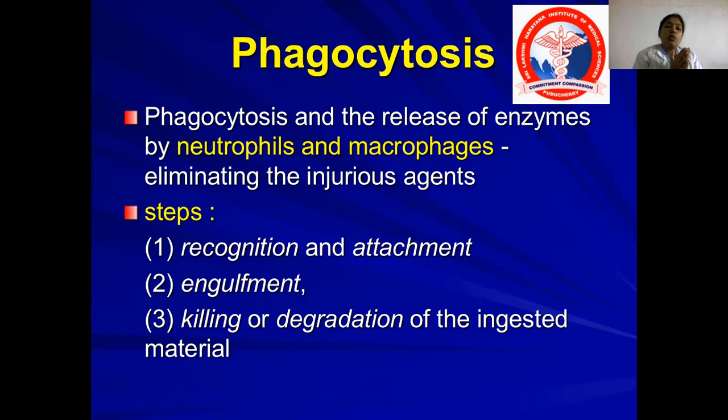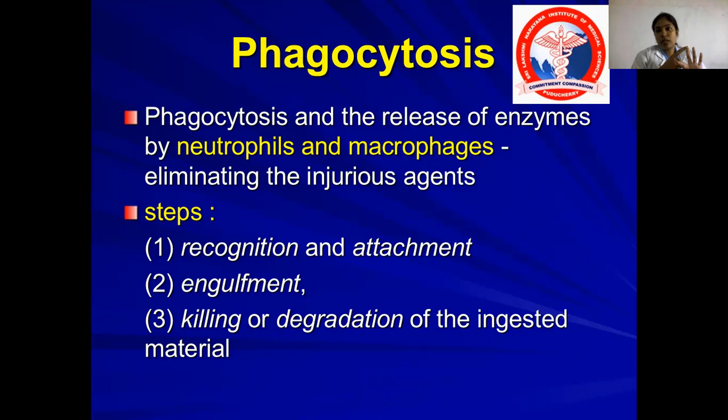So as of now, we have learned the cellular events. This is just a brush up. First is margination. Second is rolling. Third is adhesion. Fourth is transmigration or diapedesis. Fifth, phagocytosis. Margination, as you all know, occurs because of vasodilation and leakage of plasma, so the WBCs come to the margin.